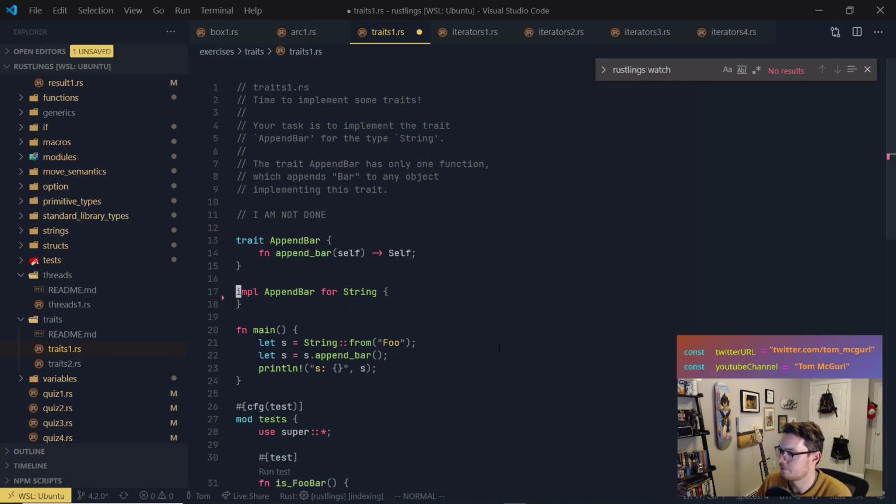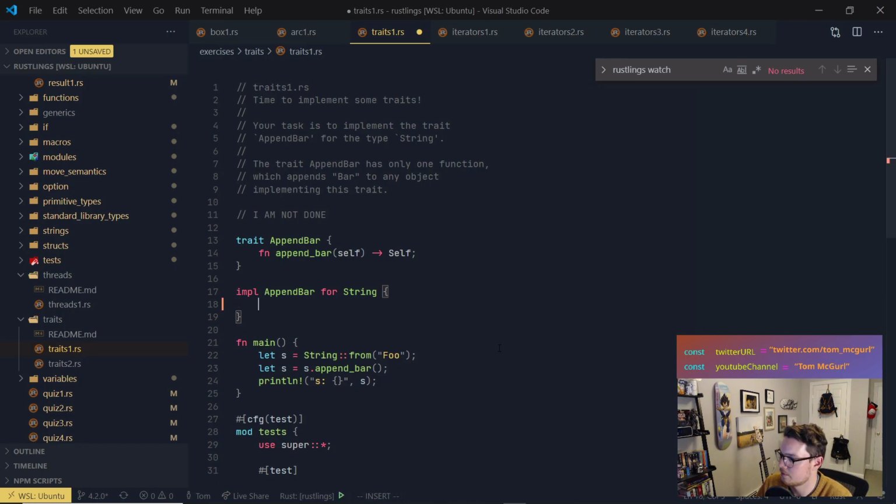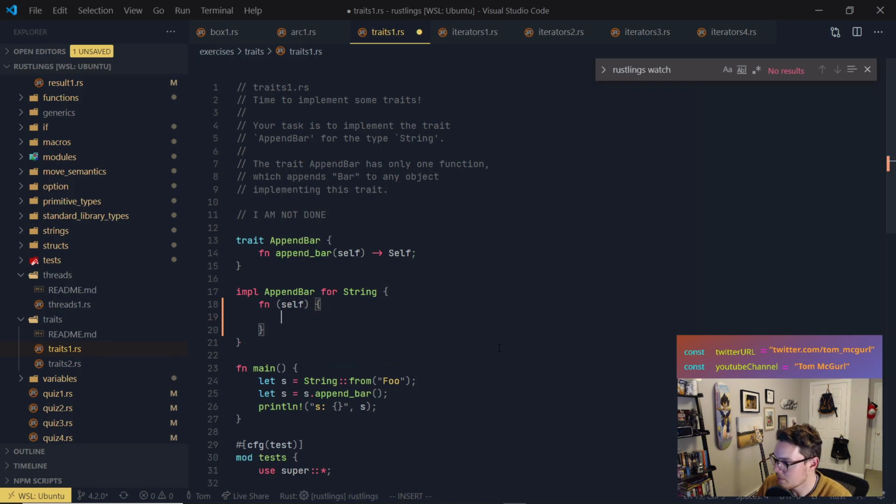So, we can do self, and it's a string, so we'll do self. Oh, we can call append. Oh, wait, let me see something. Append bar for string. I think we have to use this.